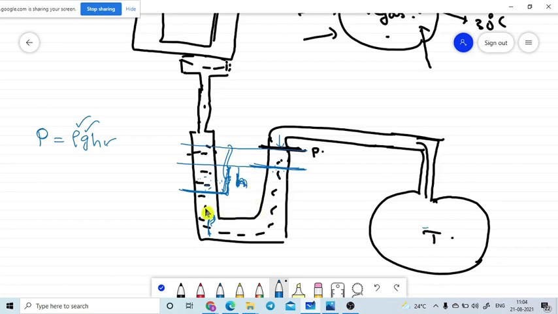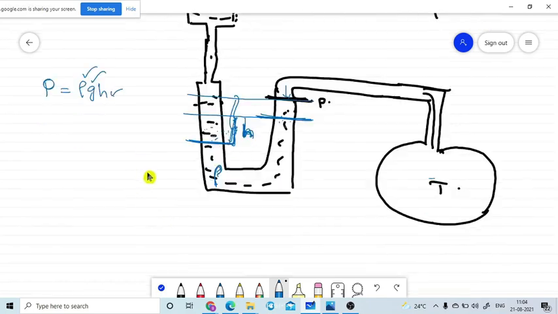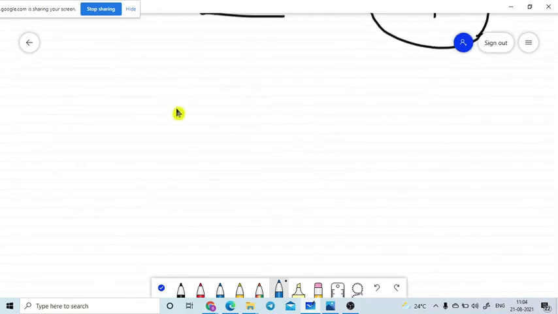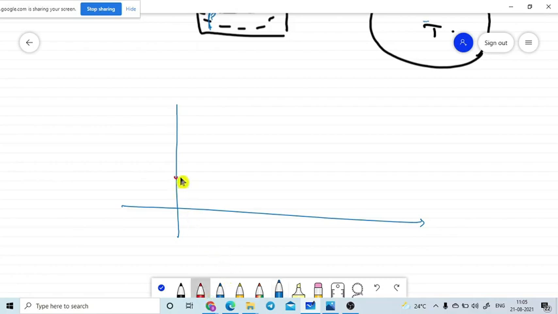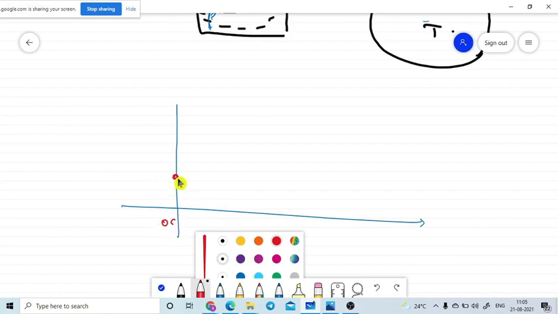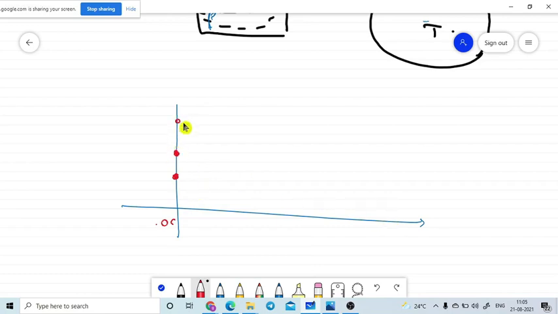So with the help of the gas thermometer, we can easily measure the temperature of the surroundings. Now what will happen if you do the experiment with different types of gases? I am performing the experiment with different gases. At 0 degrees Celsius, the pressure of one of the gases is here.